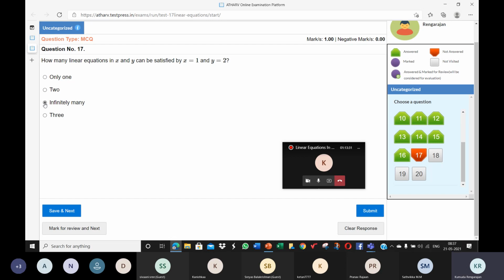The next thing I asked was, if you take 2 points on the paper, how many lines can you draw passing through the 2 points? Only one line. There's one and only one line that can be drawn passing through 2 given points. You can draw another line, but it will coincide with the first one. After that, if you try to draw, you will be drawing over the first line. You will not get a new line.